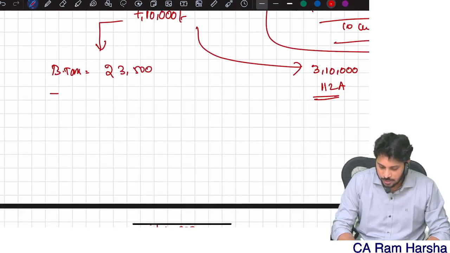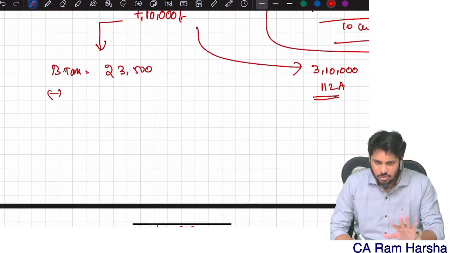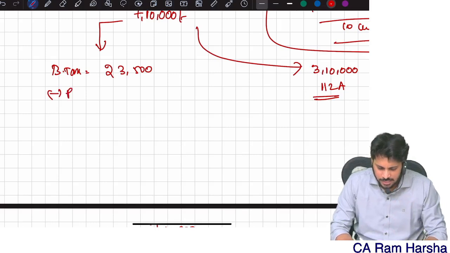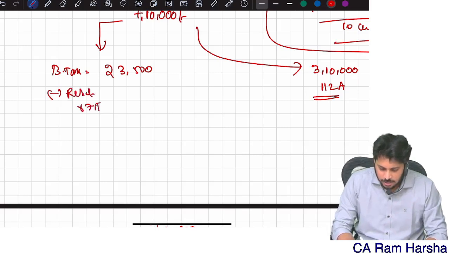First, basic tax 23,500, plus surcharge 0, the subtotal is the same, minus rebate under section 87A, correct? So working note 1.